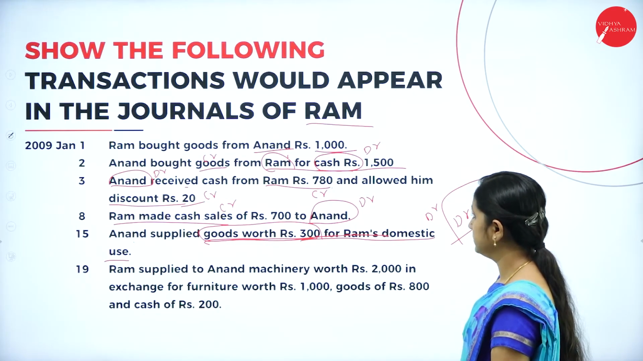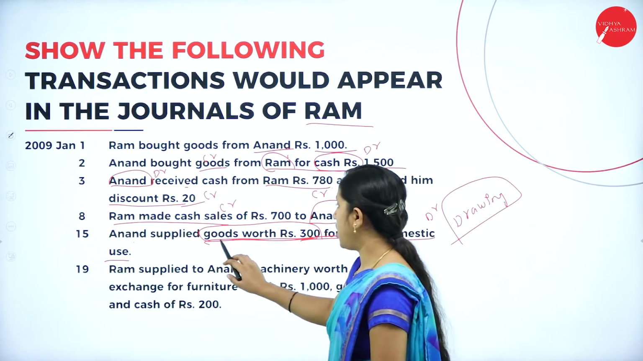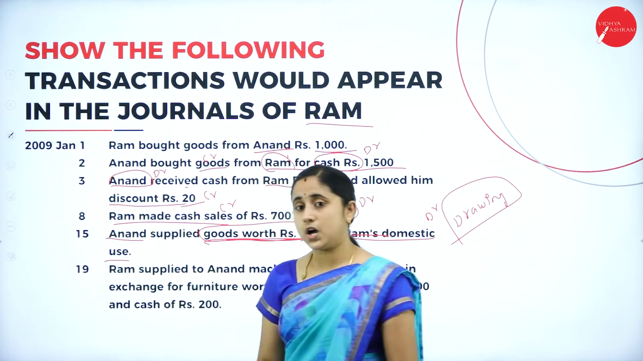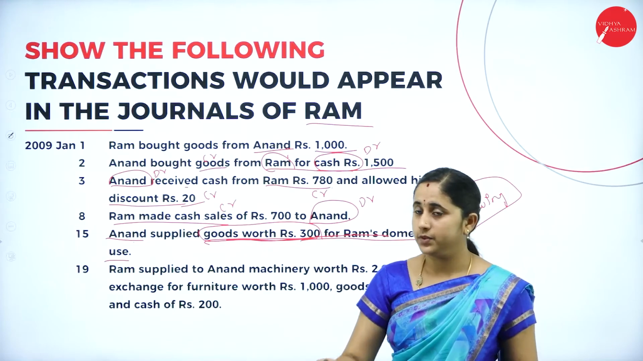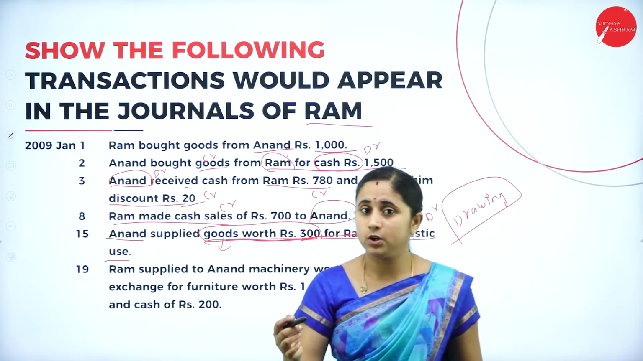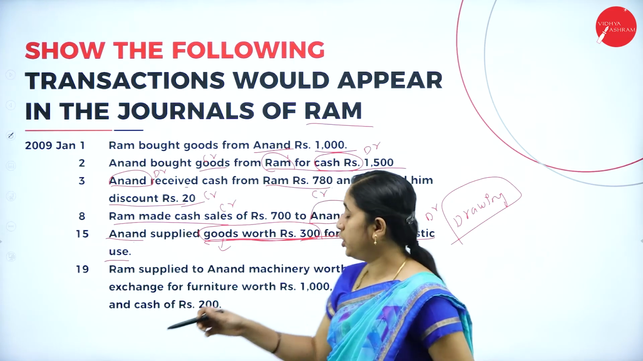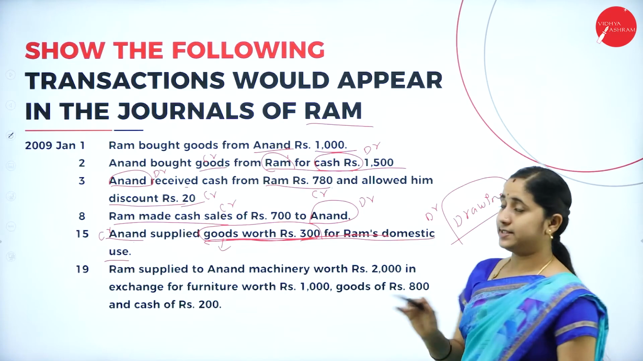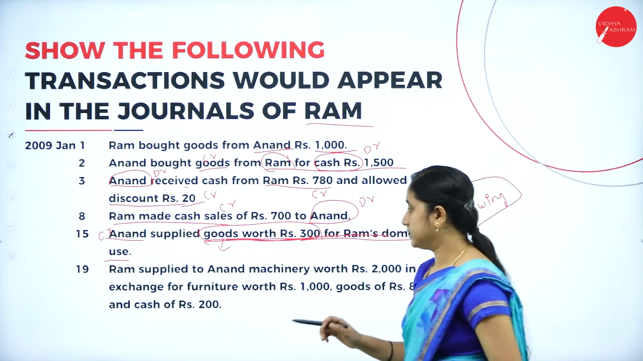Next, or else you can write drawings account debtor to Anand account, because Anand is giving. You are using goods, but Anand is giving. Who is giving? Anand. So you should credit the Anand account. Drawings account debtor to Anand account.